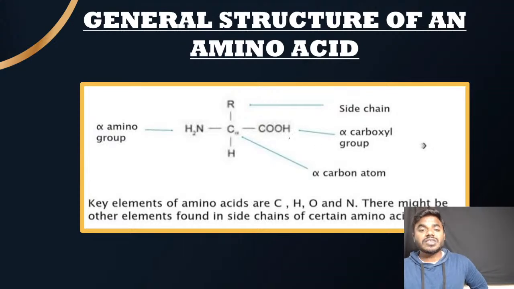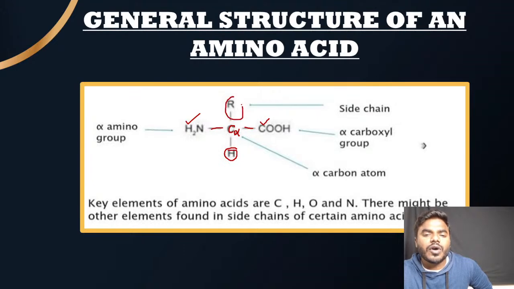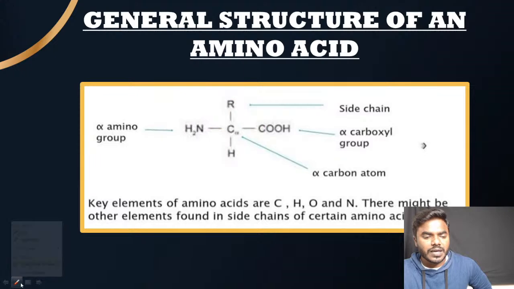So if you look into the structure of an amino acid, we all know that it contains a central carbon, which we always call the central alpha carbon. On the right side, it has the carboxyl group. On the left side, it has the amine group. Then followed by one hydrogen, then followed by one R group. Please don't get confused with this particular point.